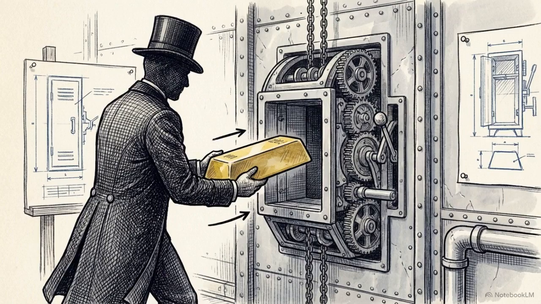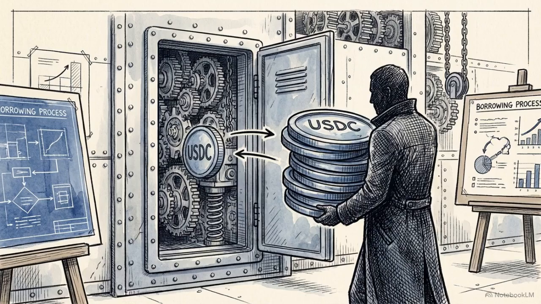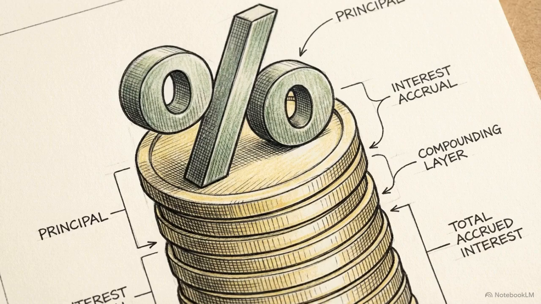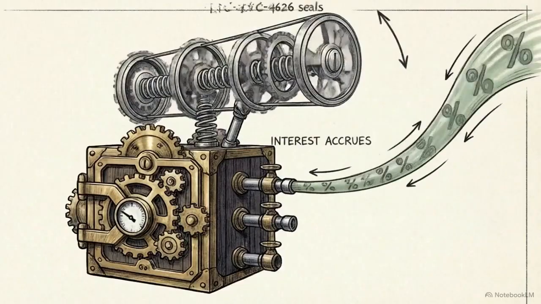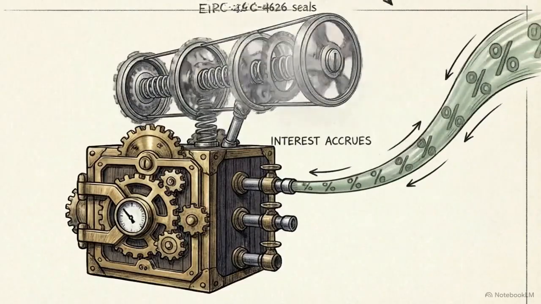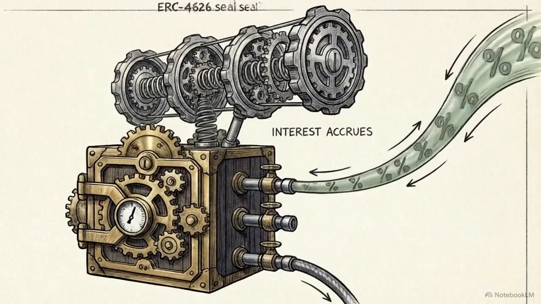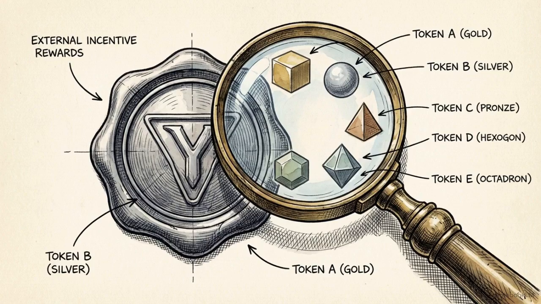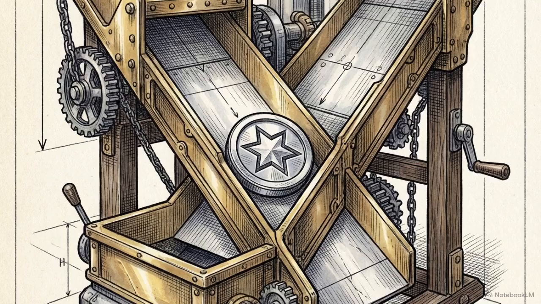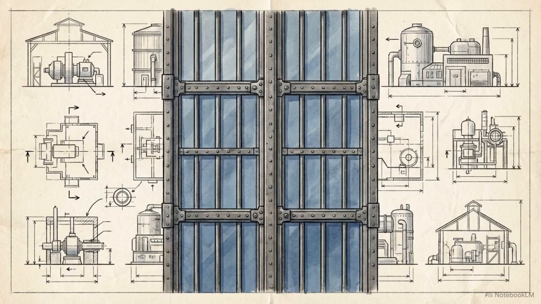Borrowers supply collateral to specific markets, borrow the user's loan token, and pay an interest rate. That paid interest accrues directly and continuously back to the vault. As the interest piles up, the underlying value of the user's vault shares increases. Beyond the base lending yield, users can also track and claim additional external incentive rewards that are integrated directly into the vault's distribution system.